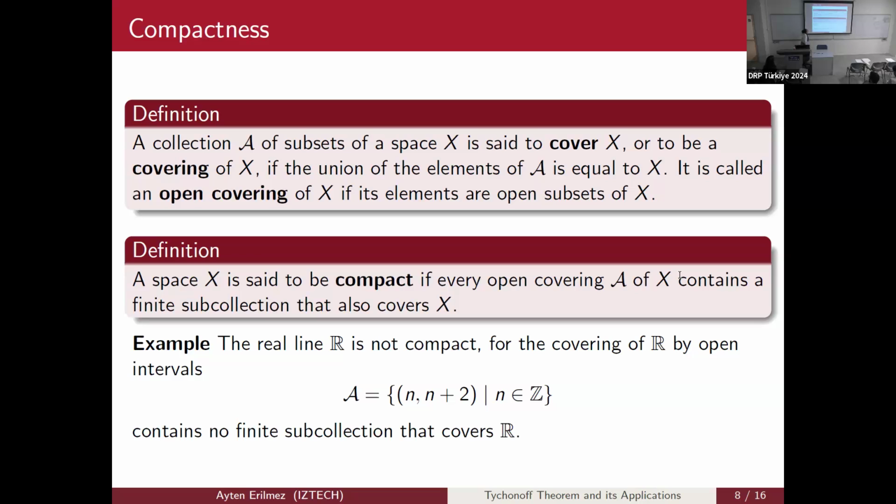The definition of cover: a collection A of subsets of a space X is said to cover X if the union of the elements of A is equal to X, and it is called an open covering of X if its elements are open subsets of X. And a space X is said to be compact if every open covering A of X contains a finite subcollection that also covers X. For example, the real line is not compact: for the covering of R by open intervals like this, we cannot find a finite subcollection that covers the real line.